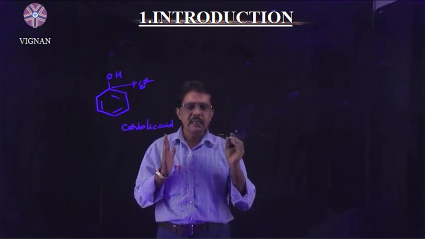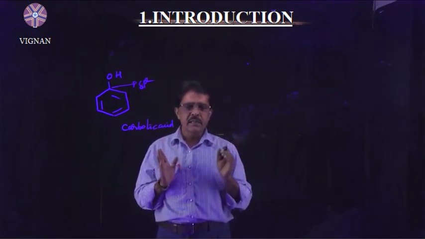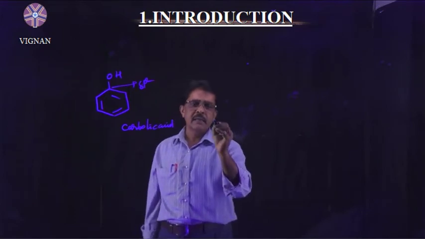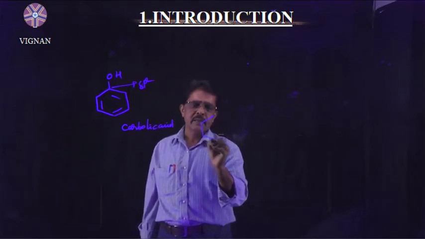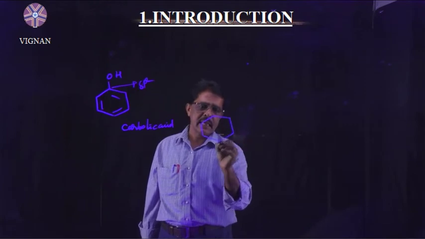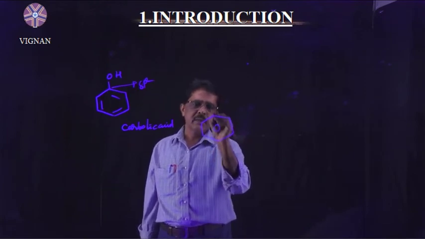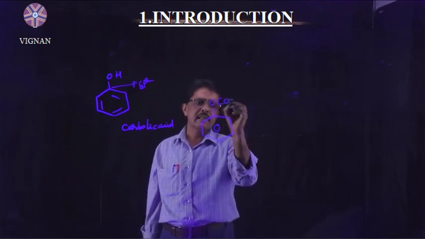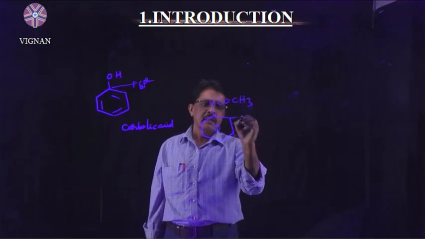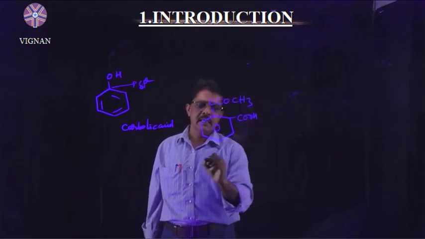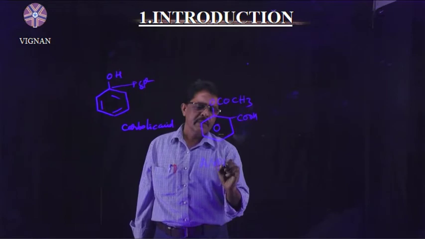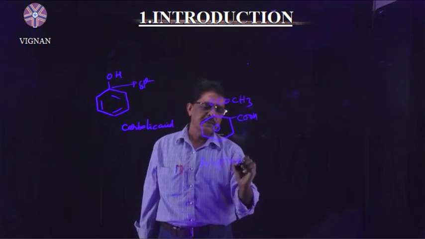The important derivatives of phenols: number one is aspirin. Aspirin is the acetyl salicylic acid. This aspirin formula I can write like this, with COOH. Aspirin is an important medicine.